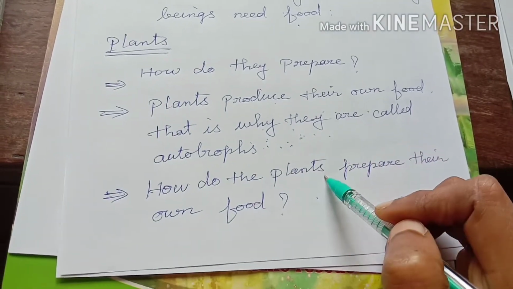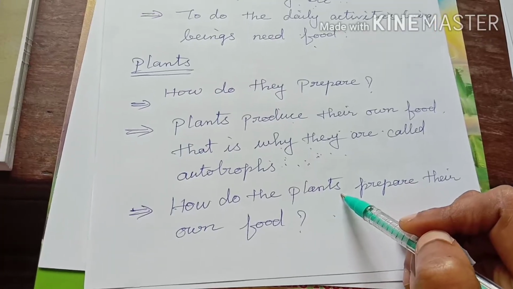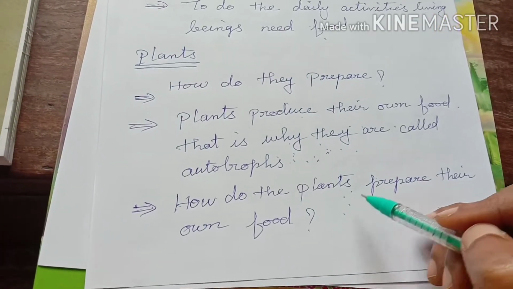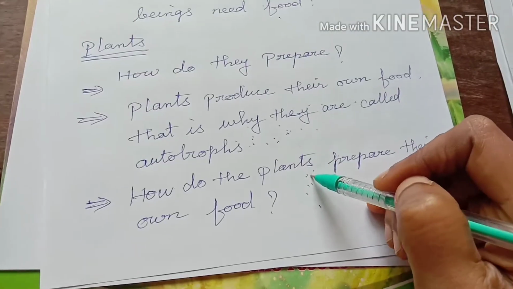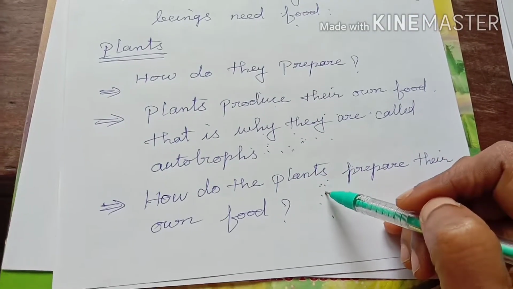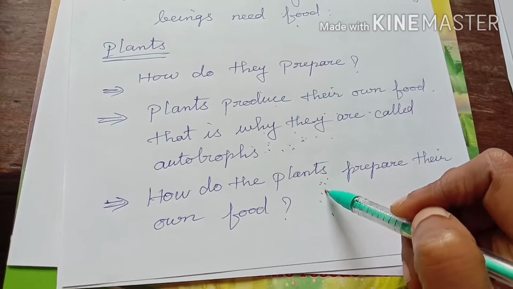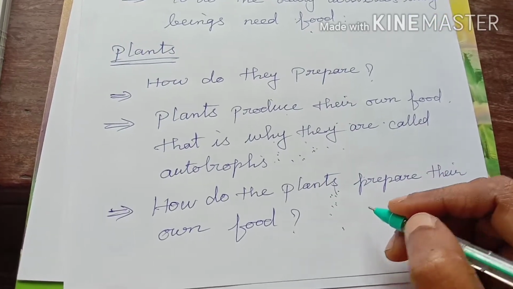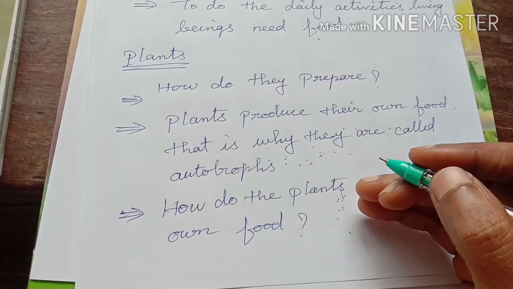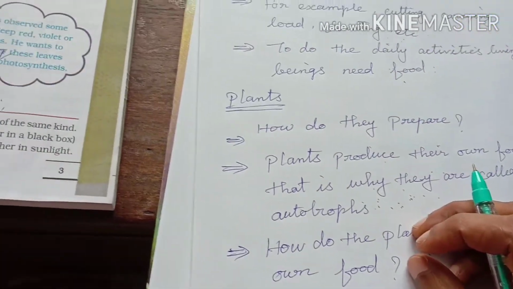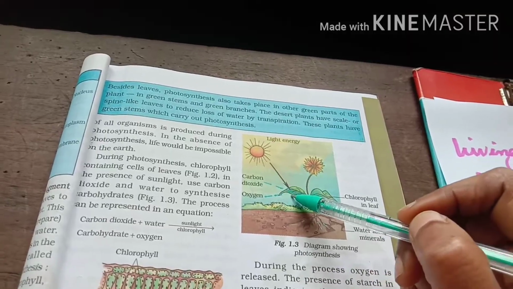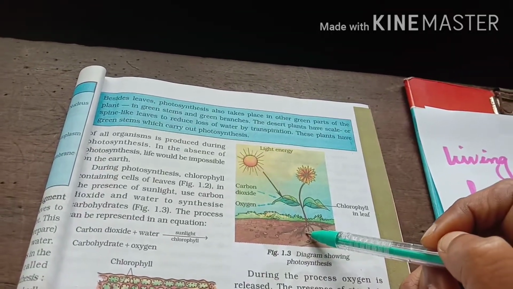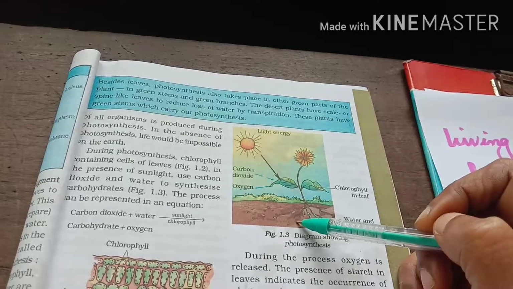How do the plants prepare their own food? Plants prepare their own food by undergoing photosynthesis. How do plants undergo photosynthesis? By using the raw materials like water, minerals, salts, and certain types of minerals which are present in the soil. Now you see, for example, look at the picture. This is the picture of a plant, which is the diagram showing the photosynthesis.